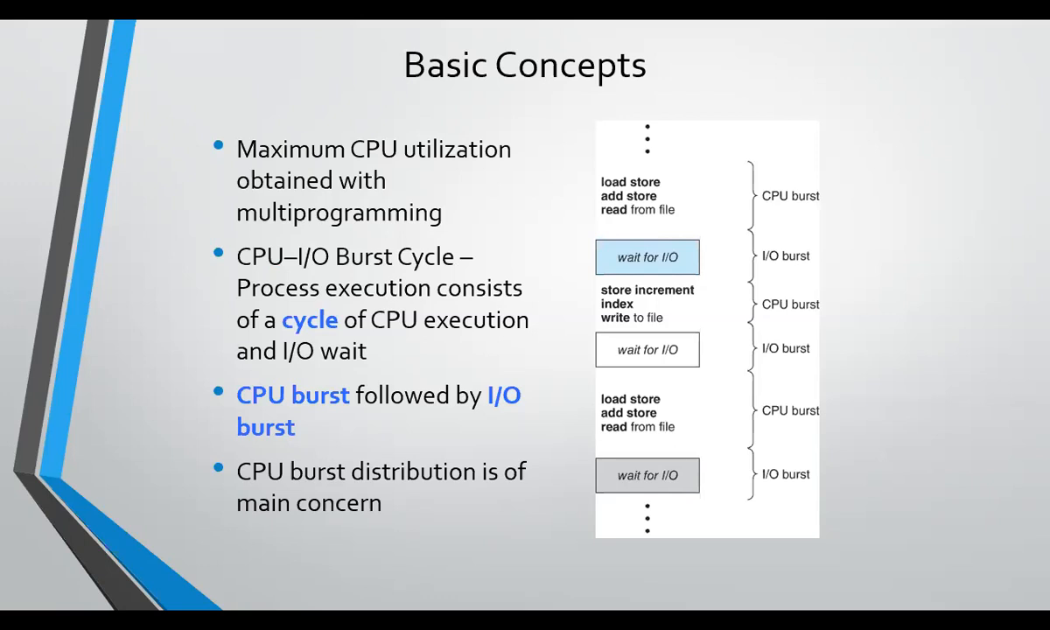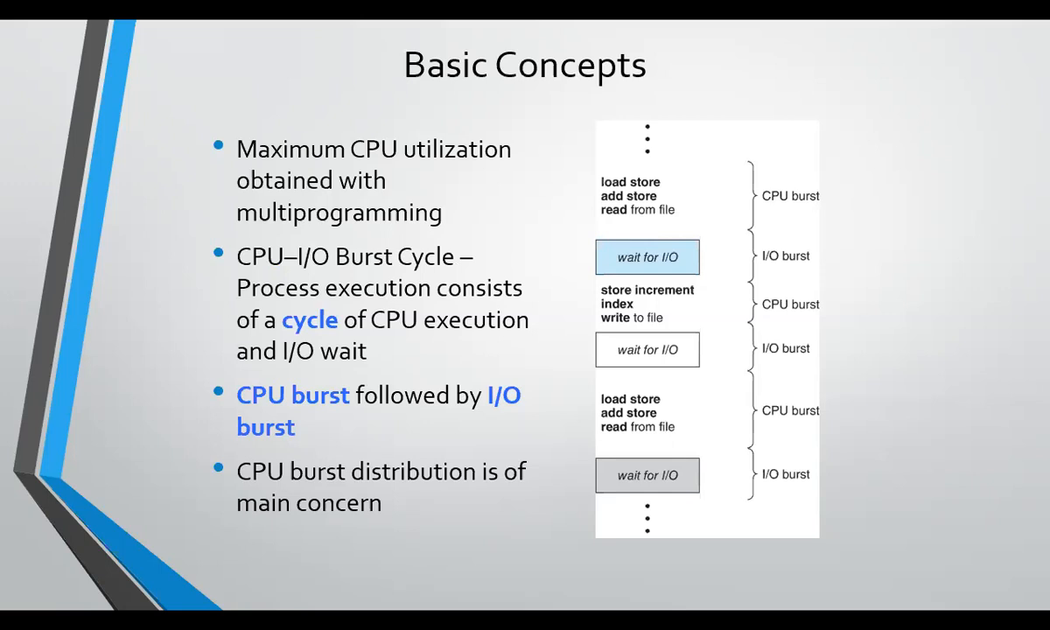IO burst means the process is in IO. If it is needed in any input and output data, it is an IO burst. If it is not needed in data and is executed by the CPU, then it is said to be in CPU burst. The process execution is a mixture of CPU burst as well as IO burst only. It's a combination of that.